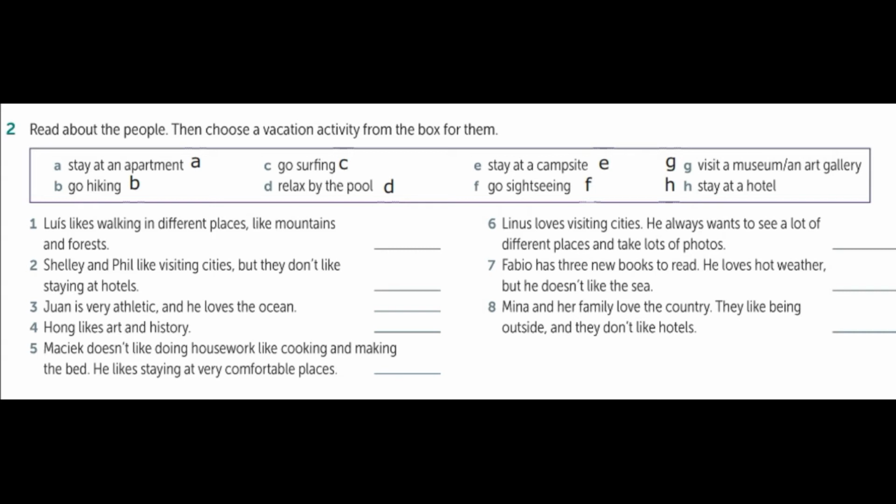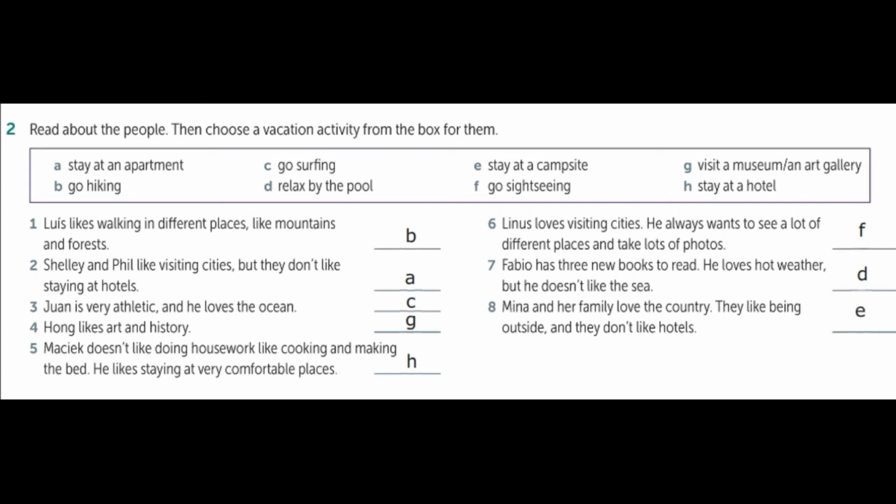So let's do it. Check the answers. Number 1. Louise likes walking in different places like mountains and forests. Letter B. Go hiking. Number 2. Shelley and Phil like visiting cities, but they don't like staying at hotels. So letter A. They stay at an apartment.